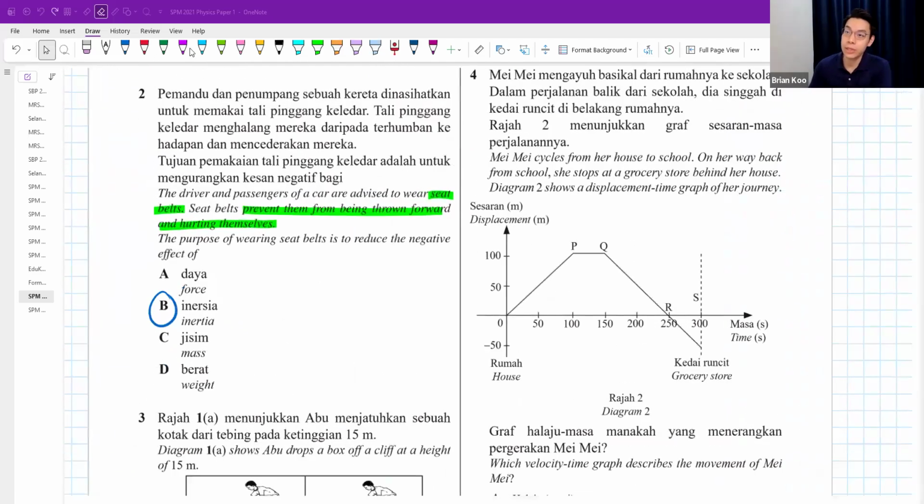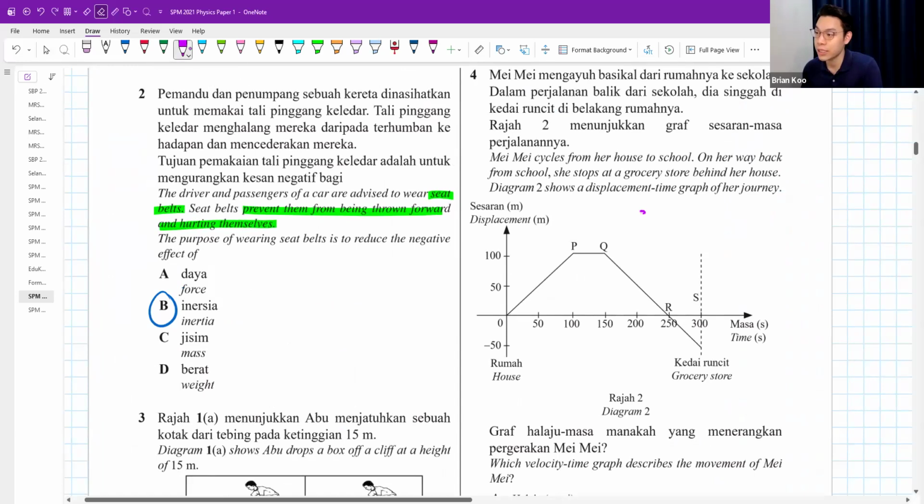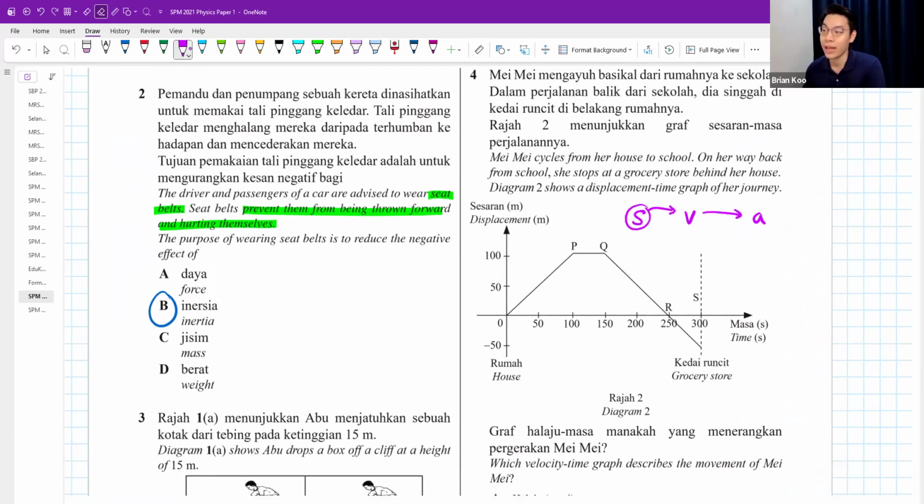Now, I always tell my students, when you're going from a displacement to a velocity to an acceleration graph, when you want to change one to the other, you always find the gradient of the graph. The gradient of this displacement graph is the velocity. So if you're trying to go from an S graph, this is your S graph, to a V graph, what do you do? Find the gradient. Find the gradient here, here, here, done. If, let's say, you're trying to go from a V graph to find the acceleration, then you also find the gradient.